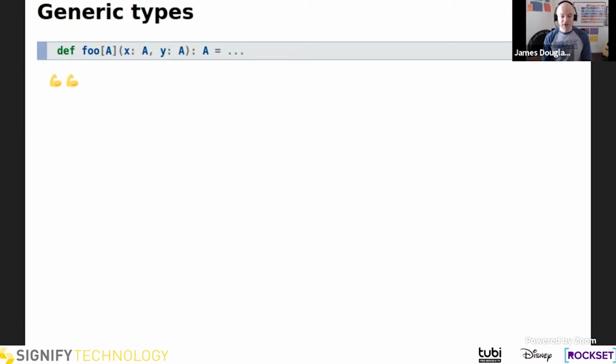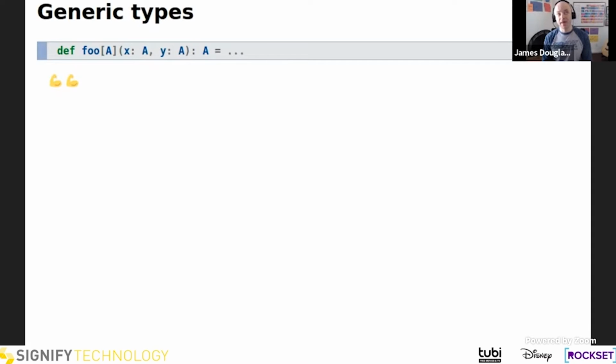If we make foo generic in the type of both its arguments and the return value, now we're starting to know quite a lot more about what foo could possibly be. So we see that foo takes 2 arguments, just as before. They're both type A, and type A is unknown, at least to the author of foo. So if I'm writing foo and this is the type, I really have no information about what x and y are, because I don't know what A will be at the time that it's used. And similarly, the return type is also this unknown type A.